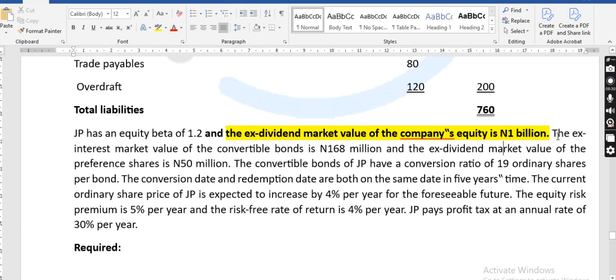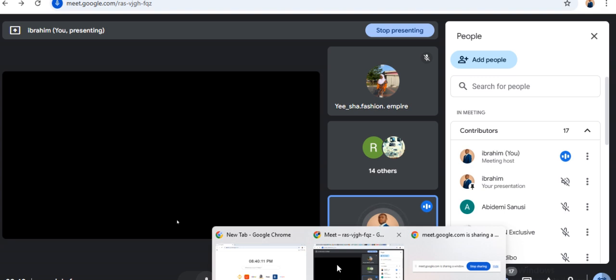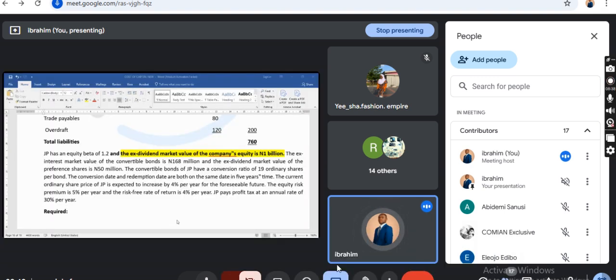Class, what does this ex-div market value of 1 billion indicate? I want someone that is very smart. I know everybody is smart here. Don't misquote me. I need someone that can give me an answer to this.